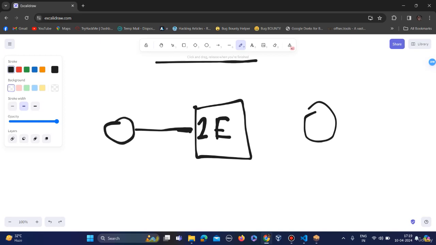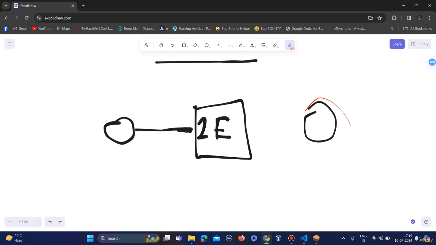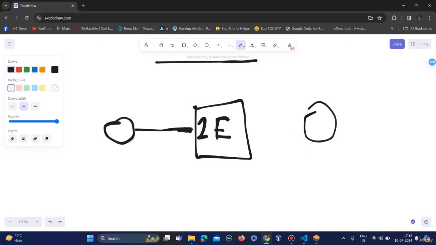Now another user is withdrawing the fund from this contract. This user will withdraw 0.5 ether from this contract, but the catch is that it is vulnerable to replay attack.